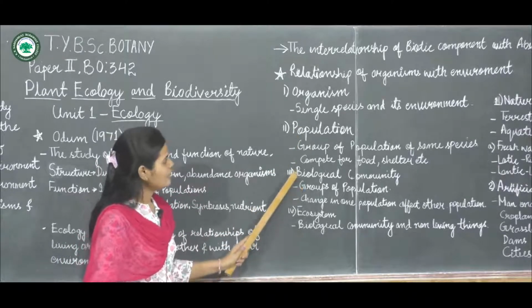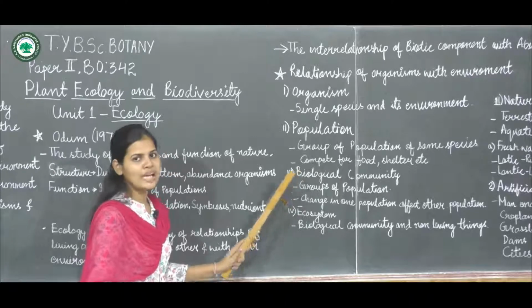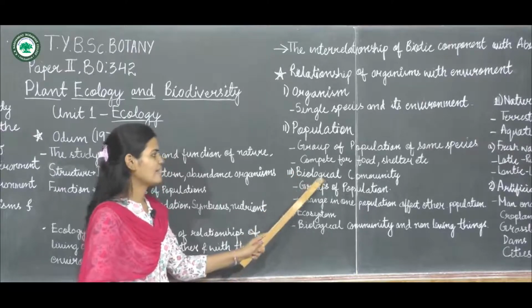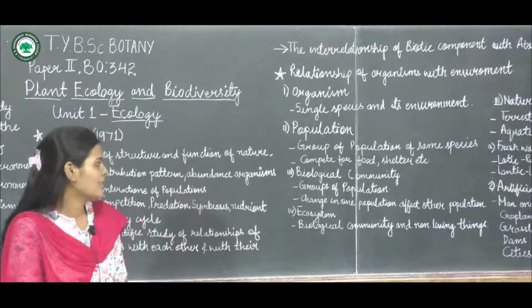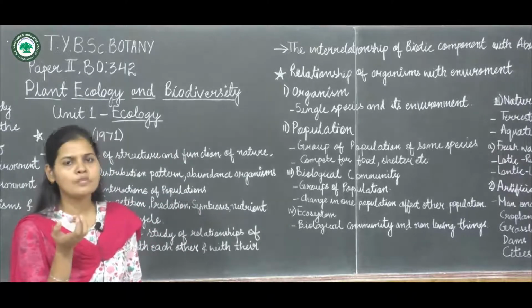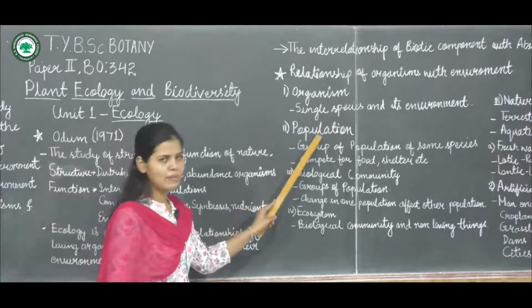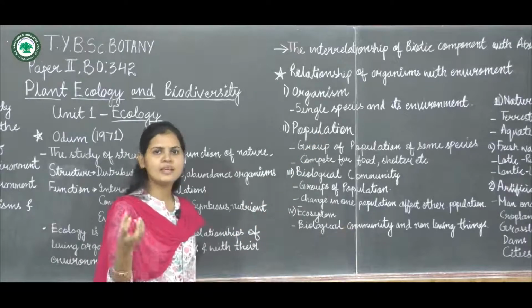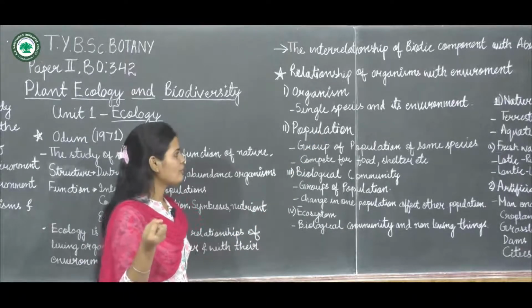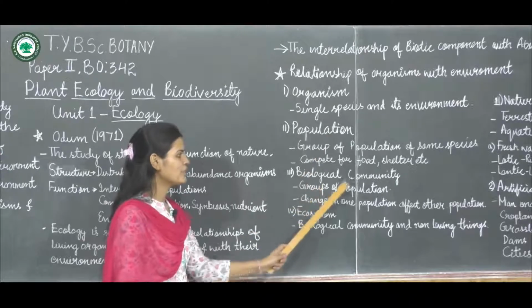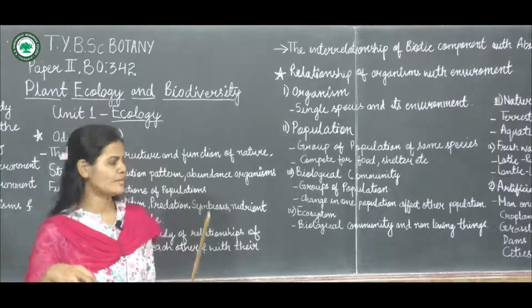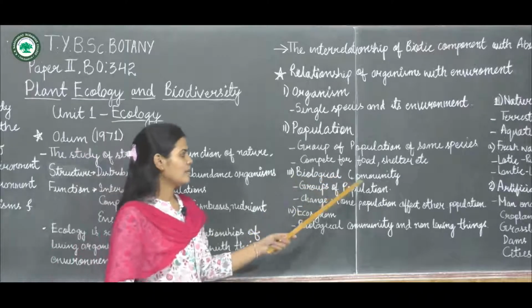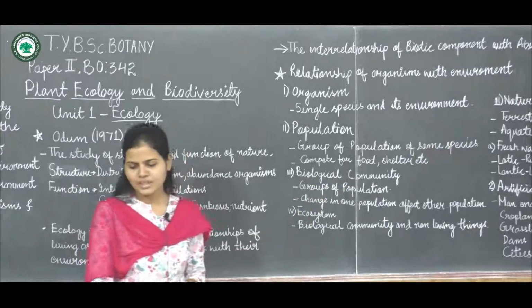Now the third level, where the interaction between the organism and the environment is going to happen, is the biological community. Now first of all, what is a biological community? These are groups of populations. First we have seen the population level. Population means a single group of population. Here, biological community means the group of different populations. They will be called a biological community.